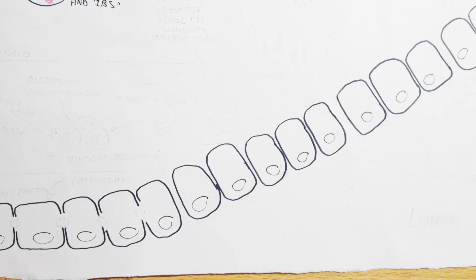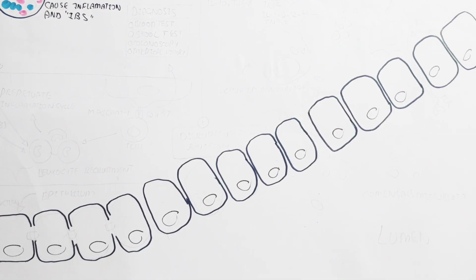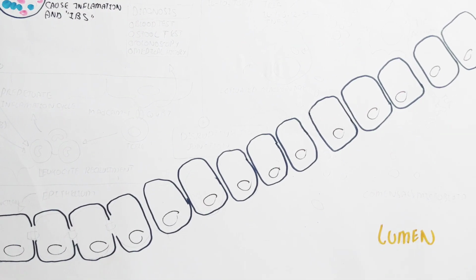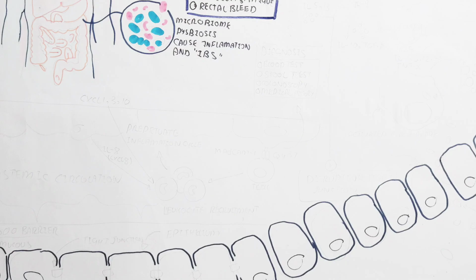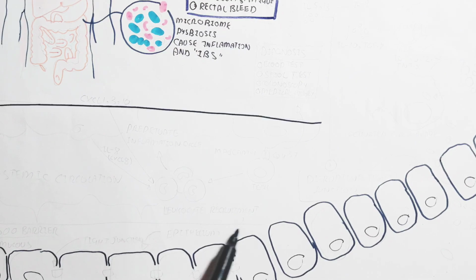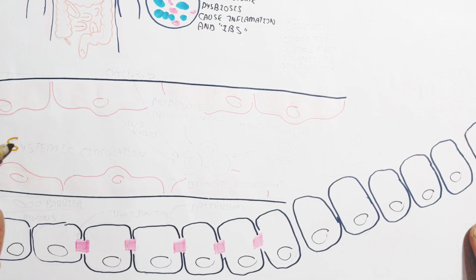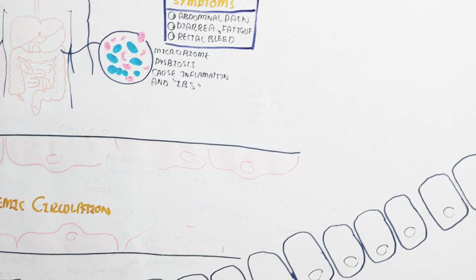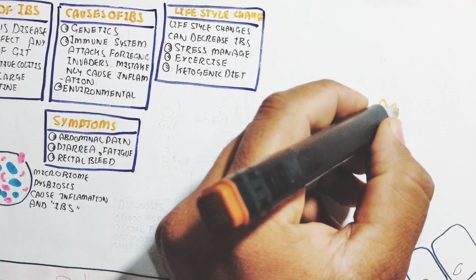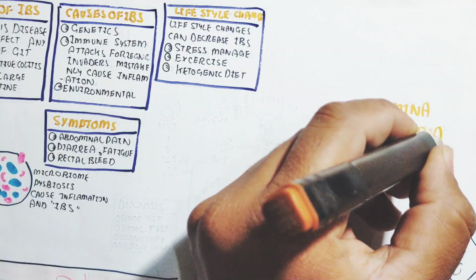This is the epithelial cell of the large intestine, and inside is the lumen, which faces the outside, while beneath is the lamina propria, where the immune cells reside. The lamina propria contains innate immune cells like the dendritic cell, macrophage, natural killer cell, etc. This is the systemic circulation, the blood, where the absorption of nutrients will occur.